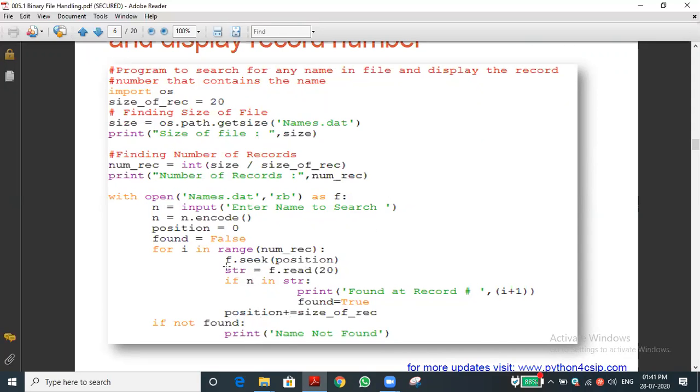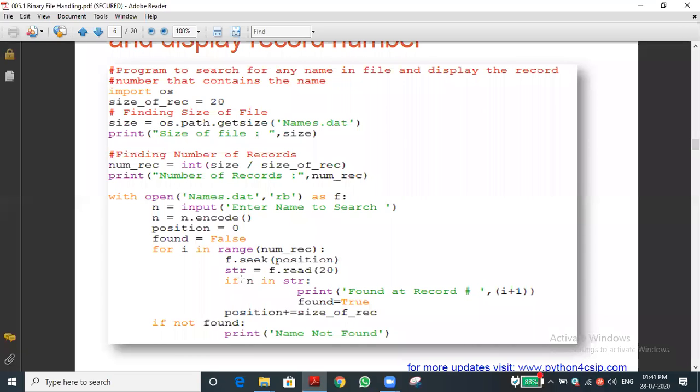Again the loop will execute for I in range of number, that is now the value 1 will be assigned. So next time the loop will execute, you can see f.seek(position), now the position value is 20. What will happen? The seek function will keep the file pointer in the 20th position, right? Have you understood?